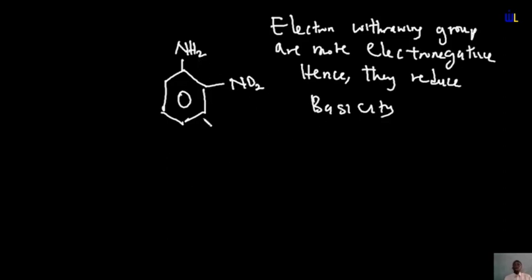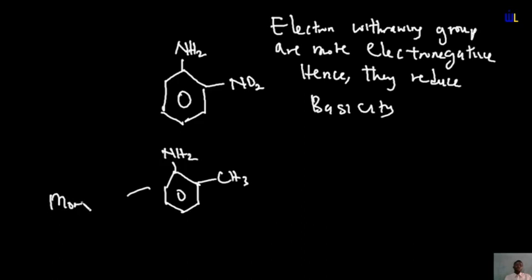So have that in mind, that once you have an electron withdrawing group attached to a particular distance, it reduces the basicity. So between nitroaniline, I meant to say, and methylamine, you will find out that methylamine would have more basicity. Why will it have more basicity? Because it has an electron releasing group instead of an electron withdrawing group.